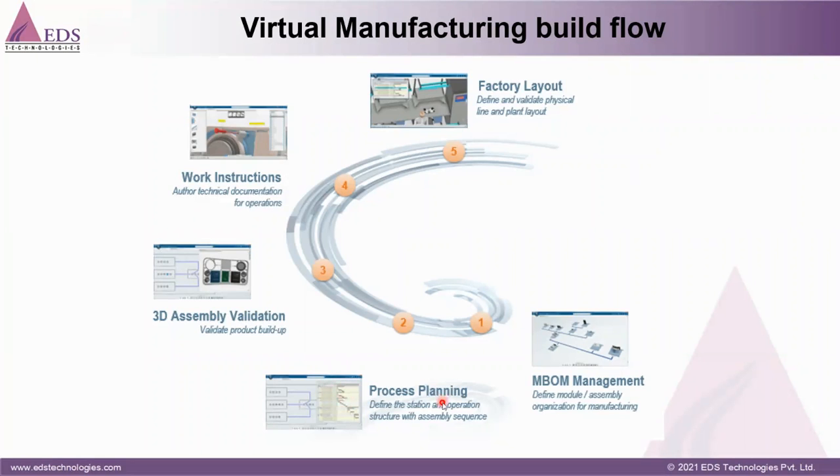Then once my production process plan has been completed, it goes to the 3D validation. In 3D validation, we are doing assembly validation, whether my assembly is okay or not, the sequences are okay or not, the processes are okay or not. Then after validating this assembly process, it goes to work instruction. Work instruction means how this assembly is going to be assembled, the instruction to the operator, not only for the product. We can give the instruction for the machine, how they can operate the machine.